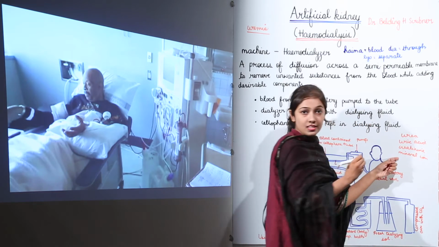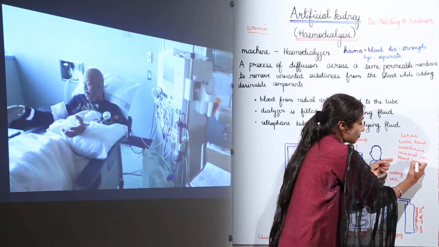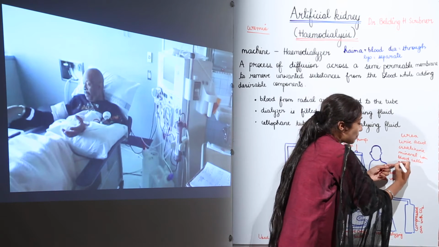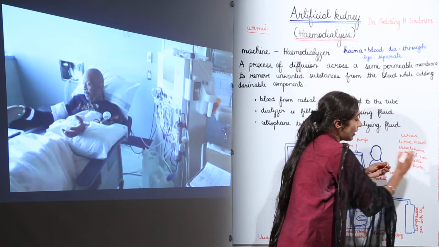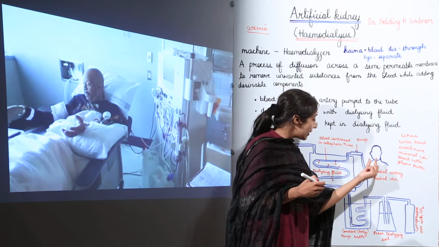With this, it also contains your blood cells and plasma proteins. So this is what is there in your blood, which comes from the radial artery and enters this tube.